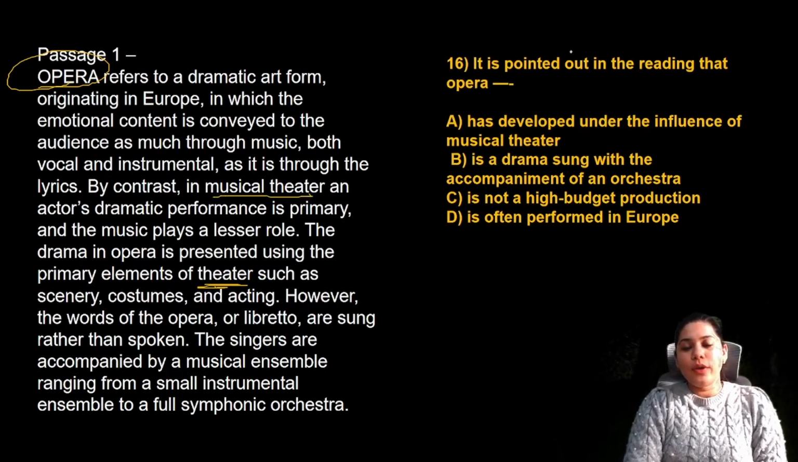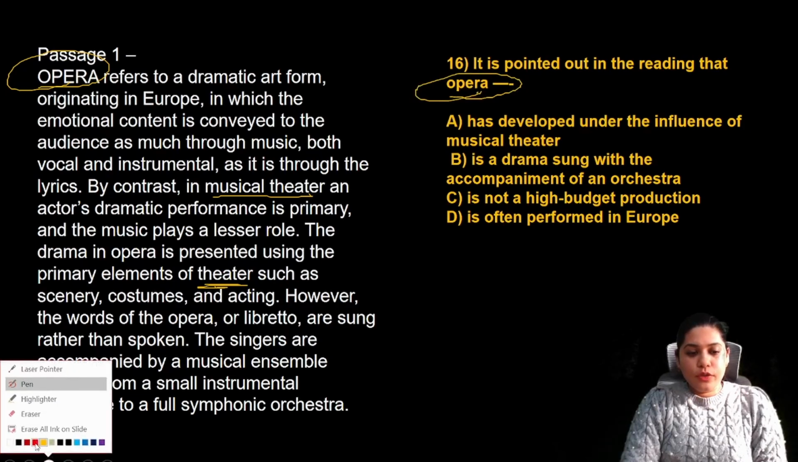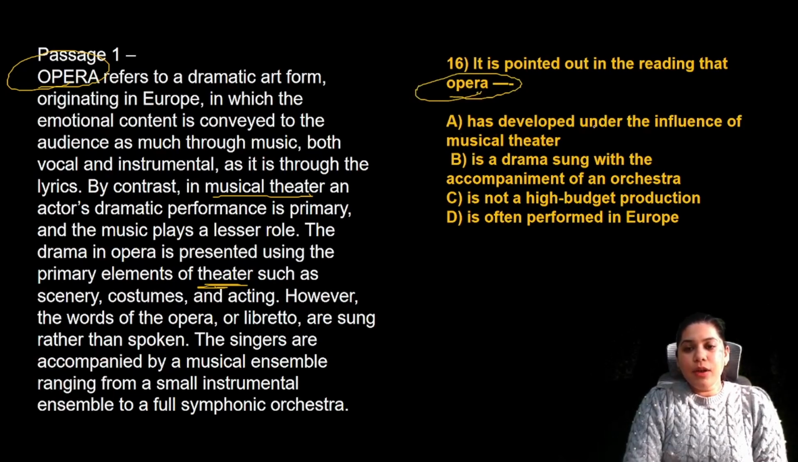Now let's read the question. It is pointed out in the reading that opera, what about opera? Do we know? So I'll choose a different color here. Has developed under the influence of, not really. It is a dramatic art form originated in Europe in which emotional content is conveyed through music, and by contrast, musical theater, maybe opera होता singing होता, but it's more about drama, and music plays a lesser role. Whereas opera में music is much more. Correct, that's what we are saying.